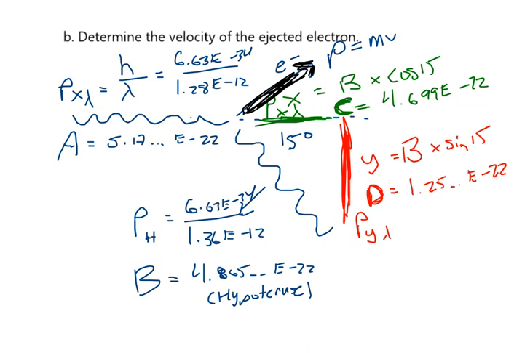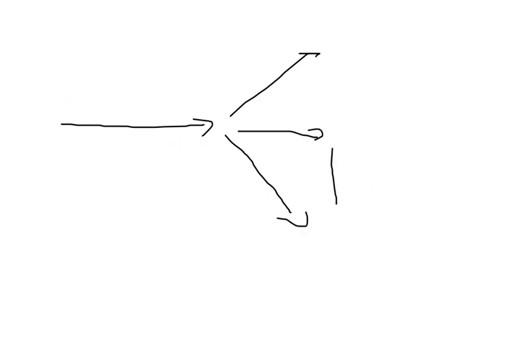Everybody who did calculations along with me, did you get what I got? Okay, so the last part here. I kind of need a new slide because I don't have enough room on one slide to do this. So give me a sec while I redraw this. We had a momentum going this way, one going this way, one going this way, but it really got broken up into pieces.